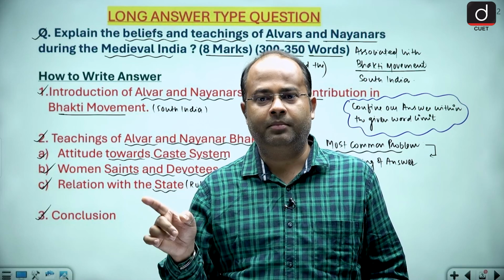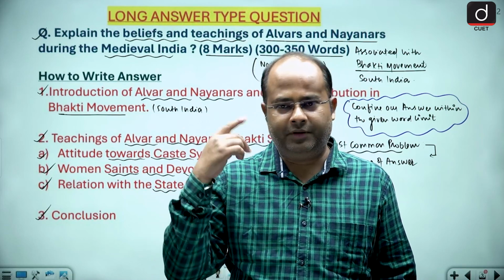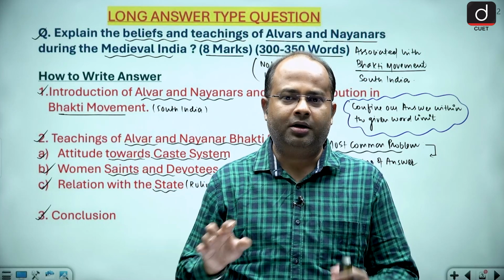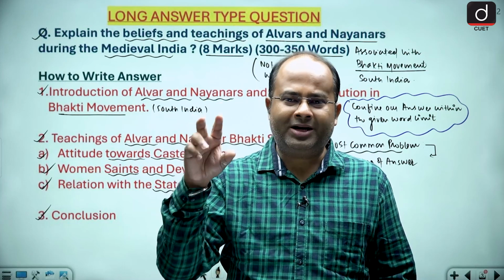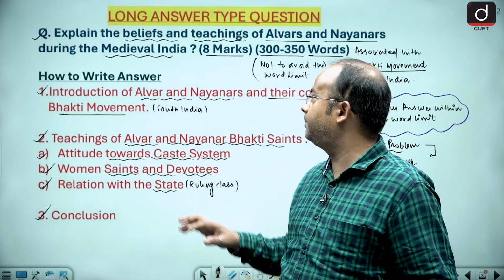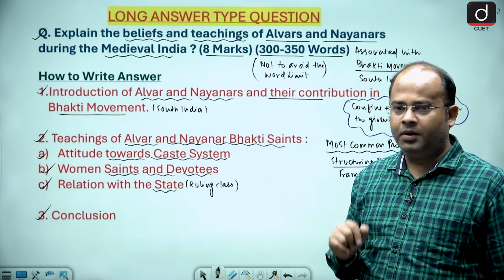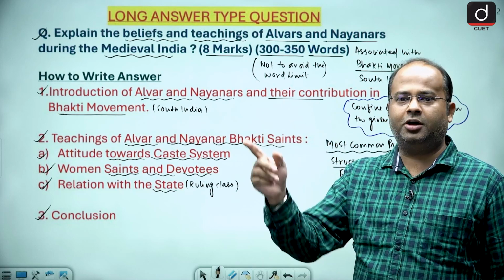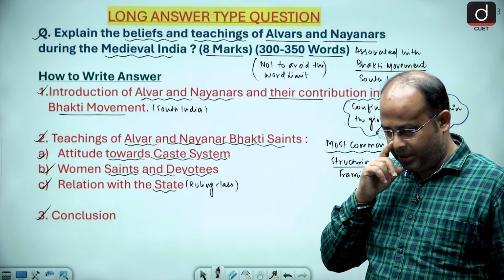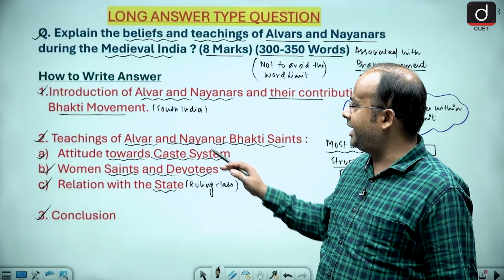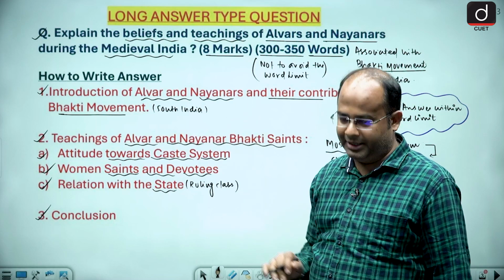First of all, you should frame the answer within your mind if possible, or you can do some rough work so that you have a clear-cut idea of what has to be written and how it has to be written, so that you can fetch maximum marks in the question. This question is of 8 marks. If you want to get 8 out of 8, what should be the structure? The structure will vary from question to question. Now, if I were the student, how would I write the answer? This is the sample answer. First of all, guys, I will write about the introduction of Alwar and Nayanar, just as I have said.